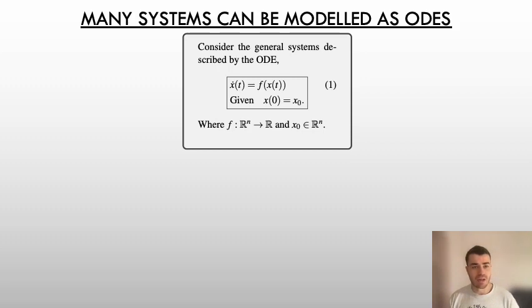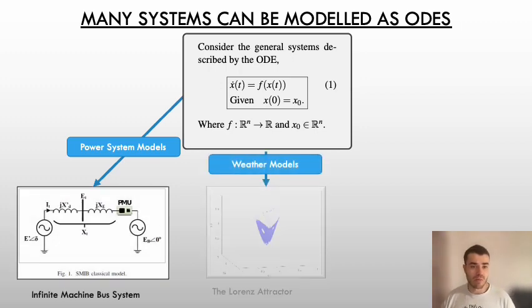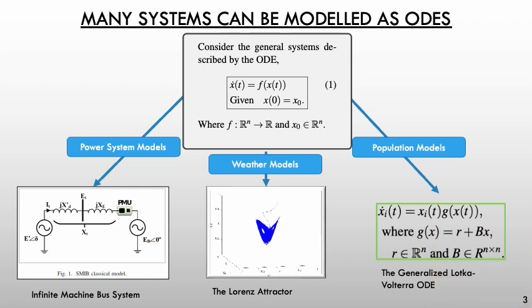Many systems can be written as nonlinear ordinary differential equations, given by this equation 1, defined by the vector field f. Systems like power systems, weather models, and population models can all be written in this form.